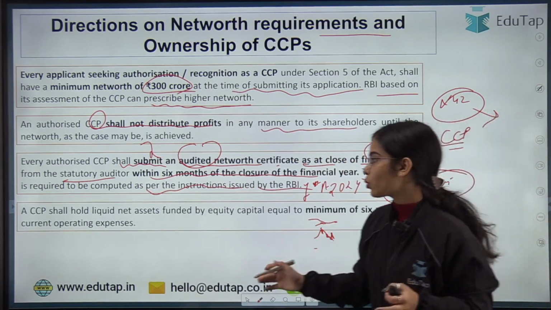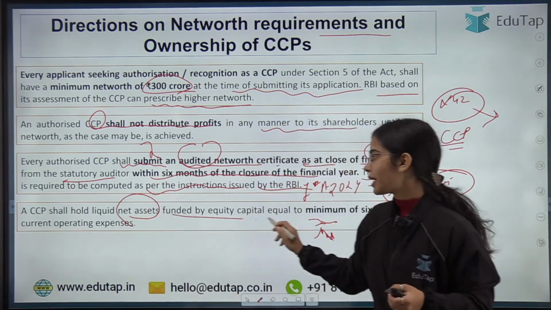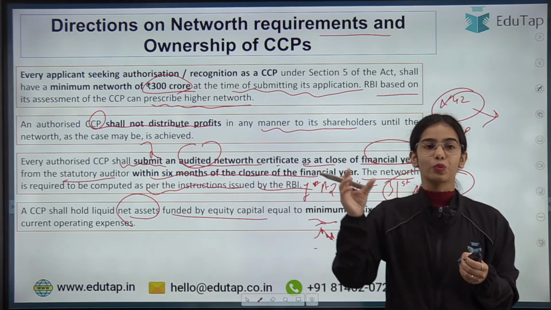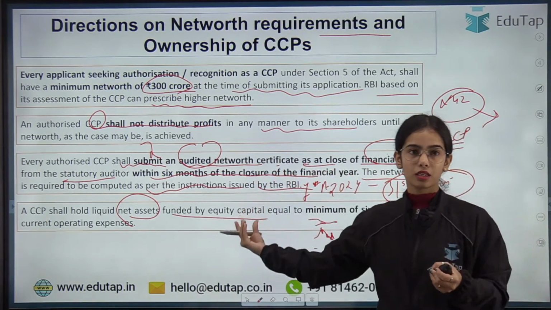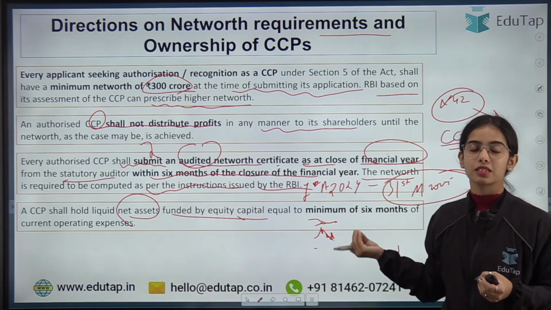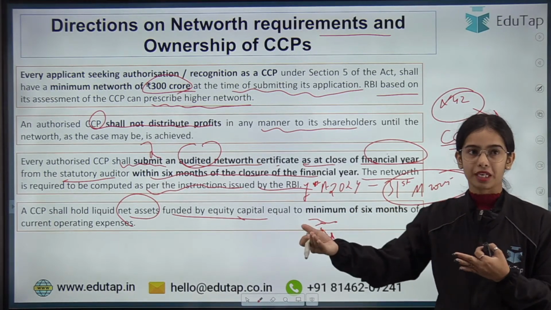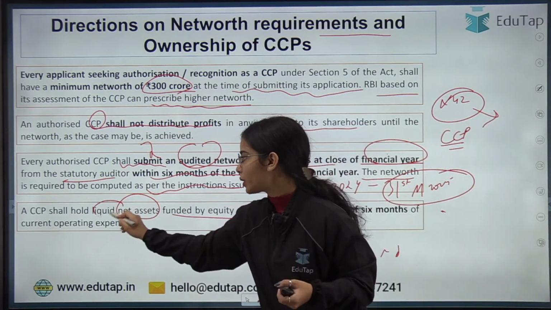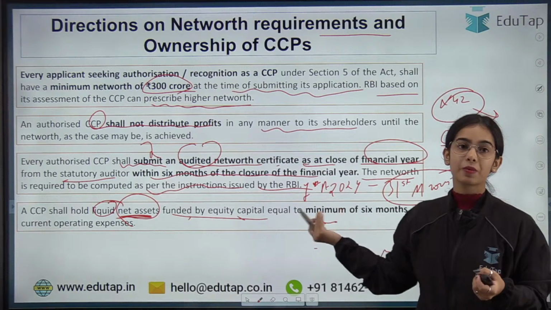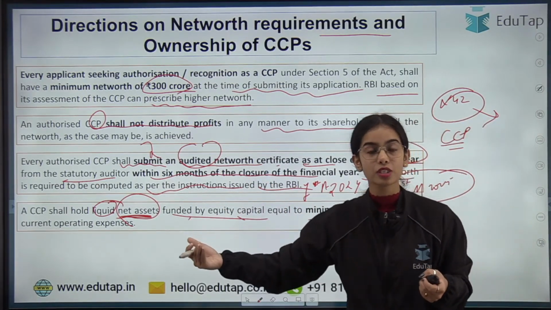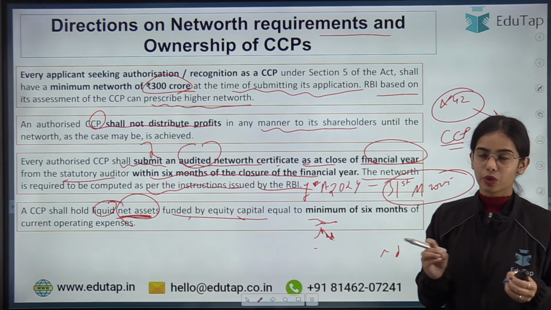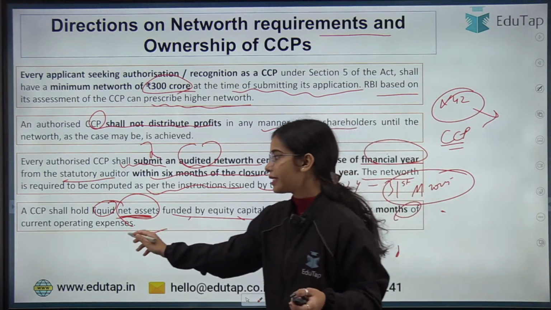A CCP shall hold liquid net assets funded by equity capital. If the CCP is selling its shares, the money it has received by selling a part of its shares has to be kept as liquid assets, equal to a minimum of 6 months of current operating expenses. So the CCP has to hold that money with itself for at least 6 months.